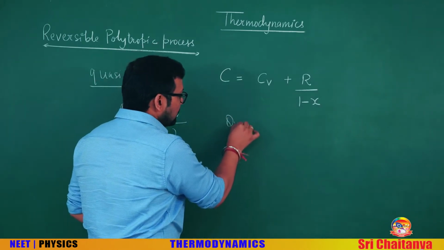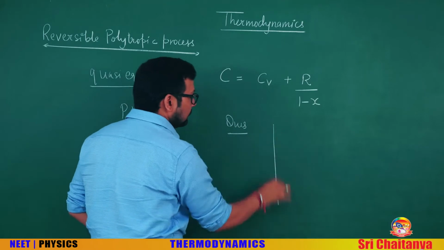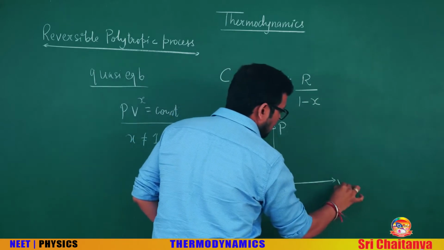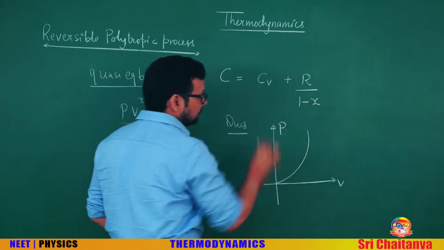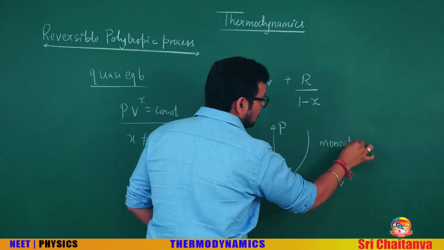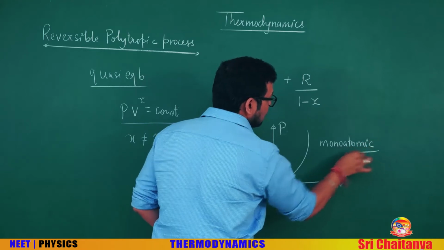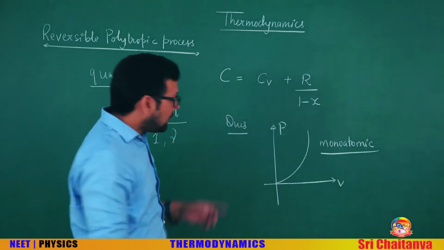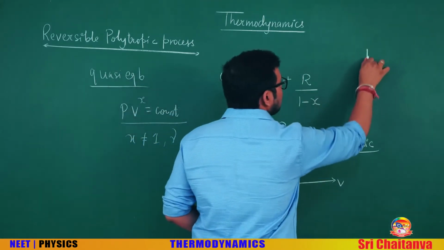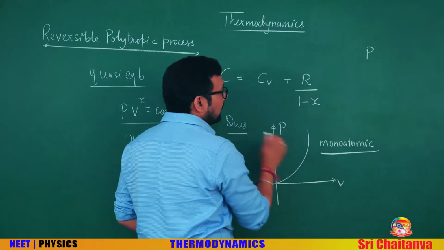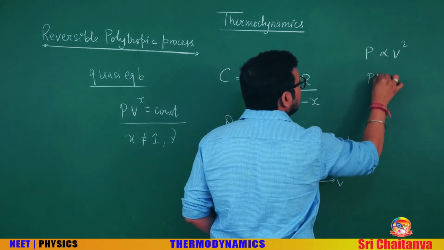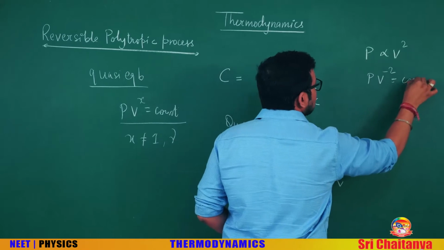Let me show you a question on this. Suppose there is a pressure-volume graph and the graph is like this. Also, the gas is monoatomic. If I write the equation for this quadratic curve, this is a parabola, since it is bending towards P, pressure is proportional to volume squared, or can I write PV^-2 is constant.